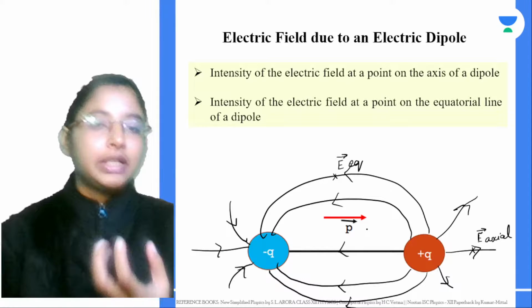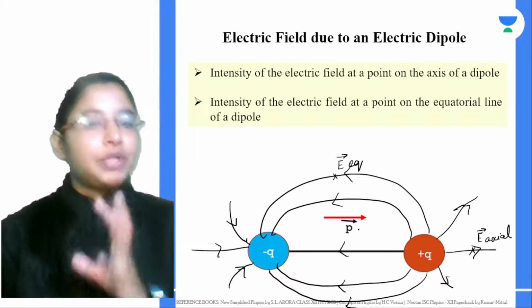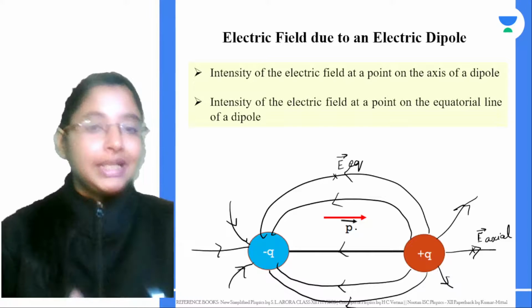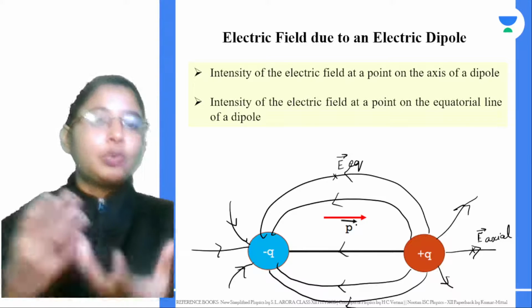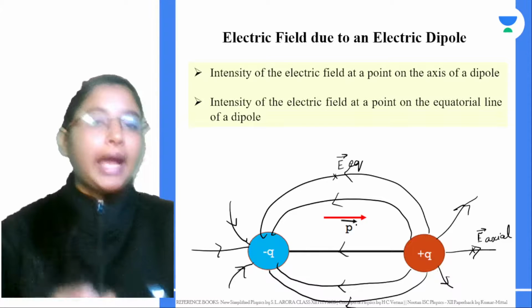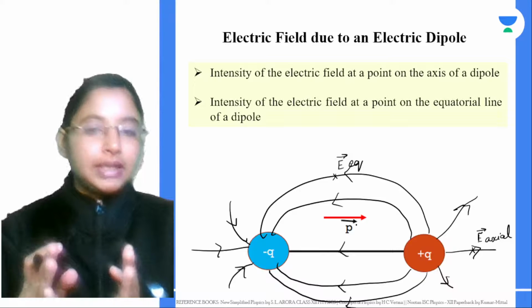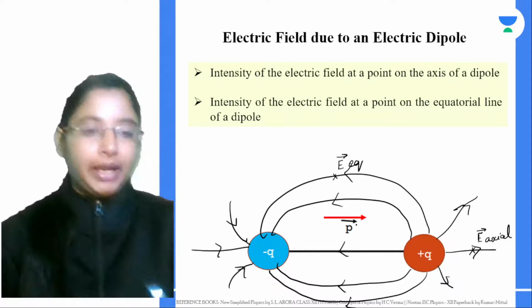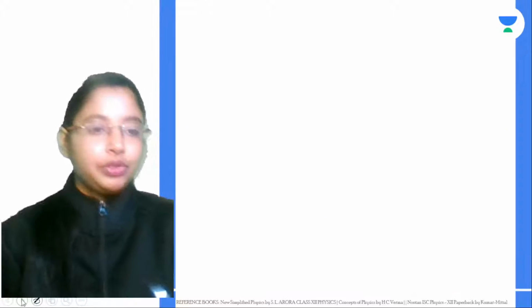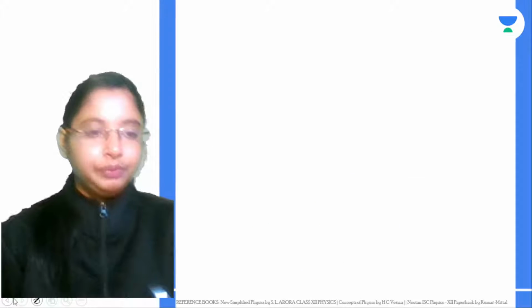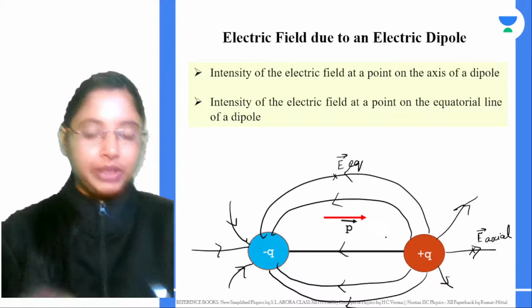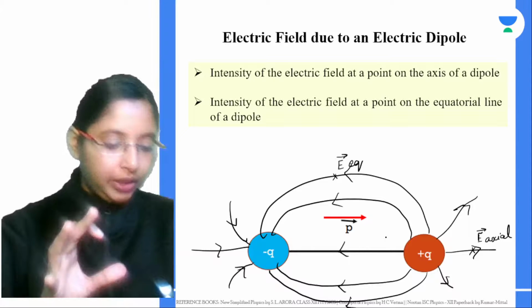So studying these dipole moments becomes extremely important. The water molecule is a dipole, and if I take this dipole and keep it in an external magnetic field, what we are going to do is take this particular dipole, which has its own magnetic field.